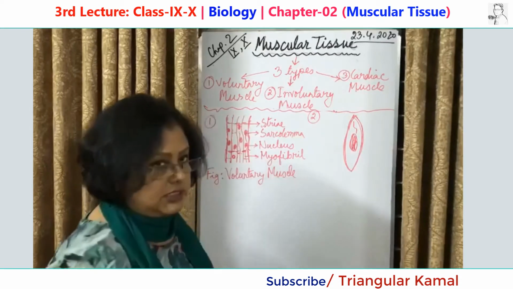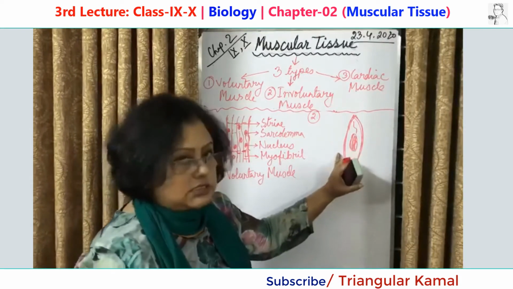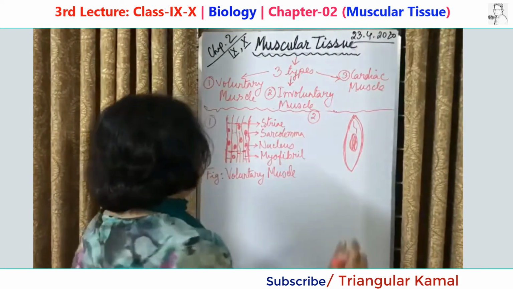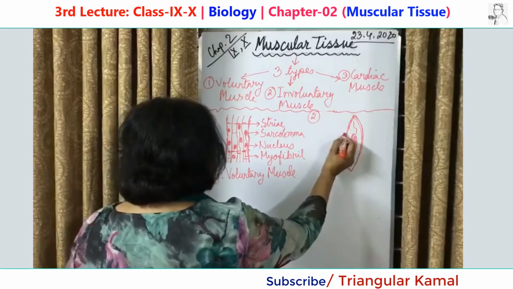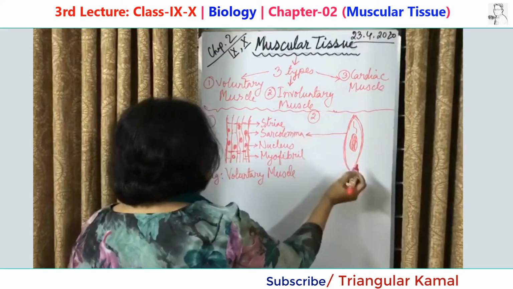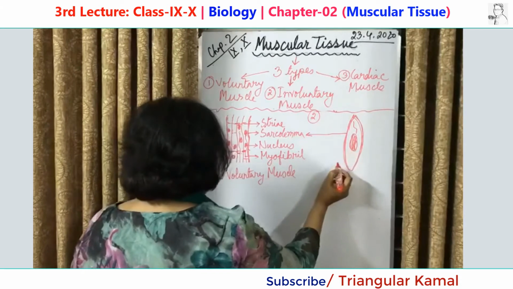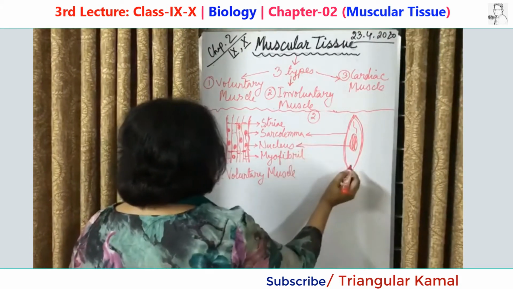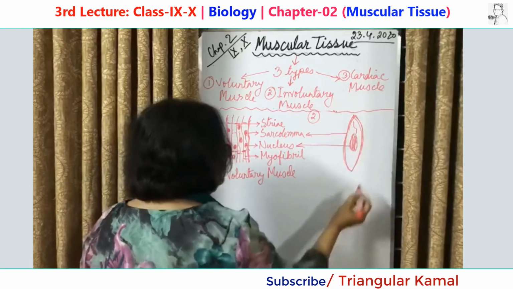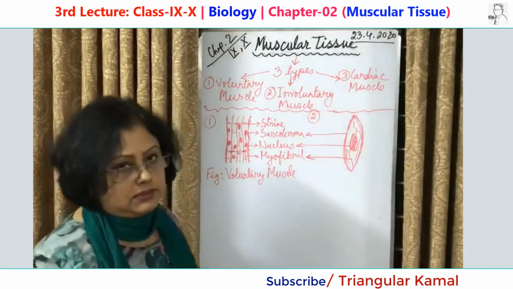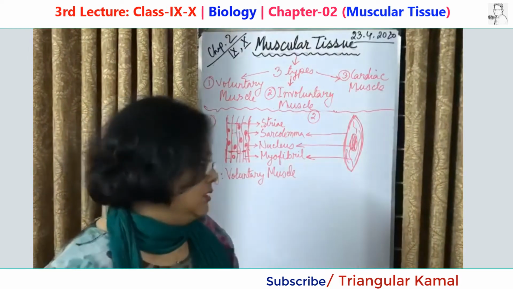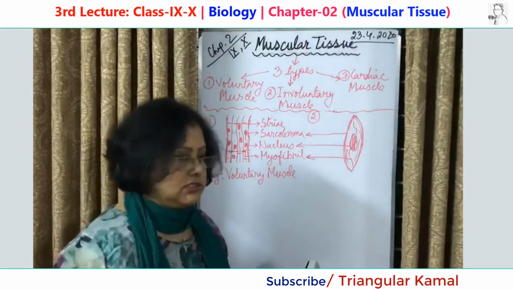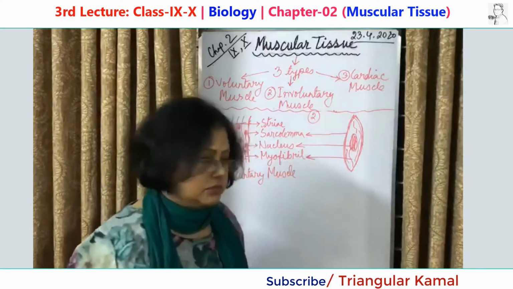It has a spindle shape, and it also has an extensible membrane. If we compare with the previous one, it will be here. And this is the nucleus, and the myofibril. It has no band, that means no striation, no branch. That's why they are called smooth muscle.